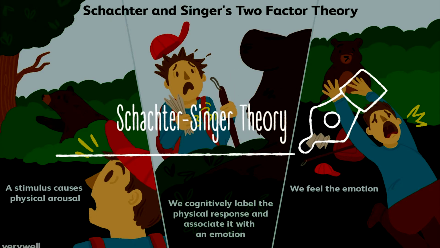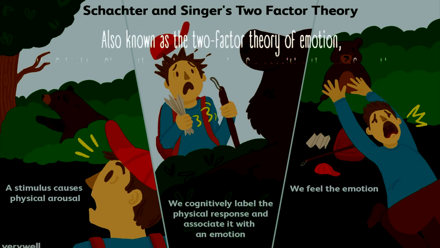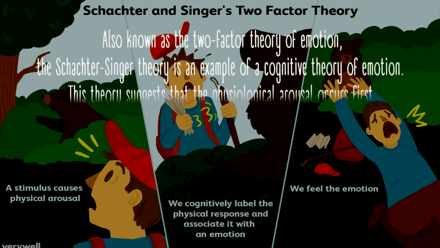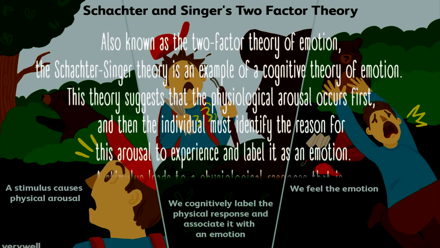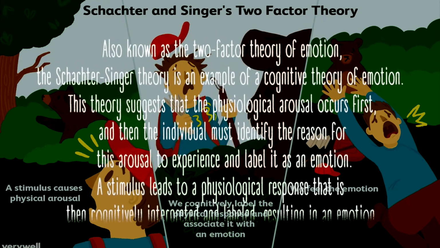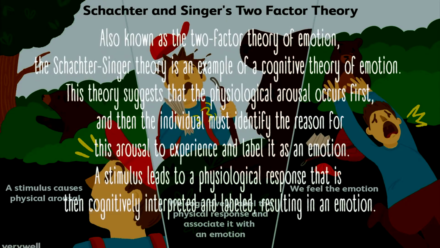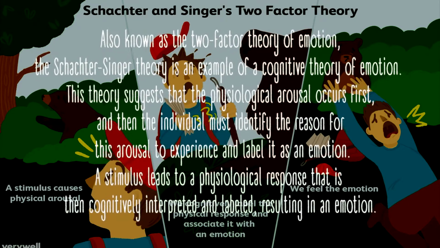Schachter-Singer theory. Also known as the two-factor theory of emotion, the Schachter-Singer theory is an example of a cognitive theory of emotion. This theory suggests that the physiological arousal occurs first, and then the individual must identify the reason for this arousal to experience and label it as an emotion.